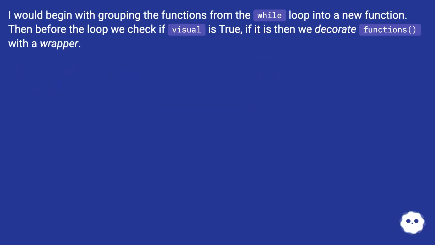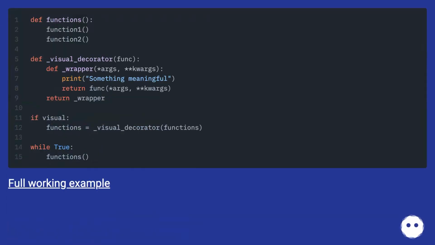I would begin with grouping the functions from the while loop into a new function. Then before the loop we check if visual is true; if it is, then we decorate functions with a wrapper. Full working example.